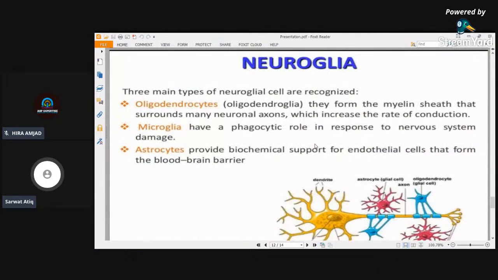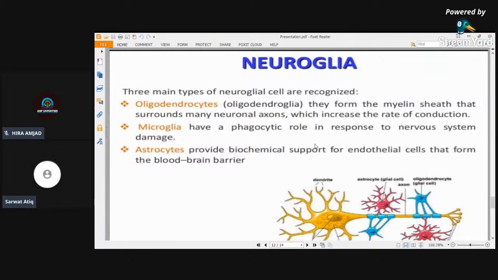Astrocytes maintain the blood-brain barrier. They provide biochemical support for the endothelial cells that form the blood-brain barrier. Endothelial cells are the cells in the blood capillaries.